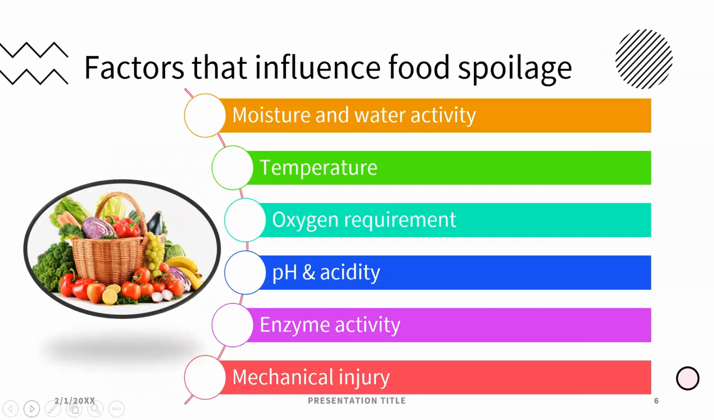Next, the various factors that influence food spoilage. So, how is food spoiled? What is the reason for the spoilage of the food? First one, foods contain moisture and water activity.